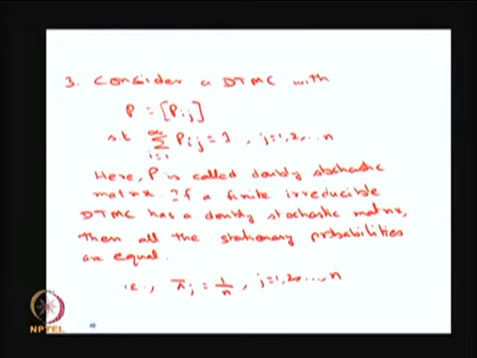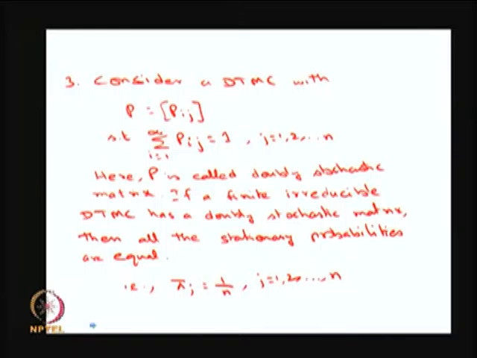The third example, I am considering a discrete time Markov chain. Obviously, it is a time homogeneous discrete time Markov chain with the one step transition probability matrix satisfying an additional condition, that is, the column sum is also going to be 1.